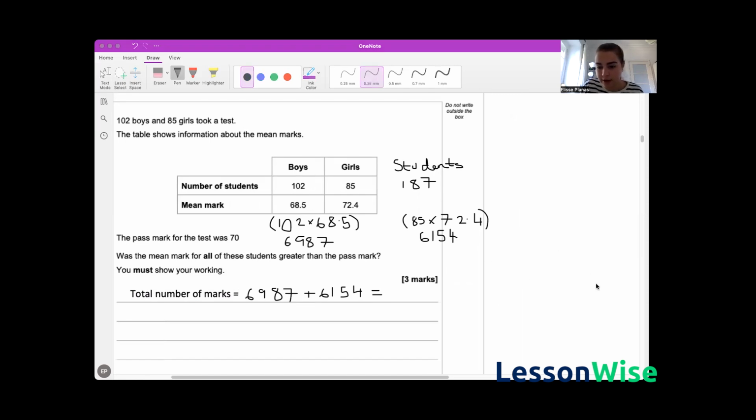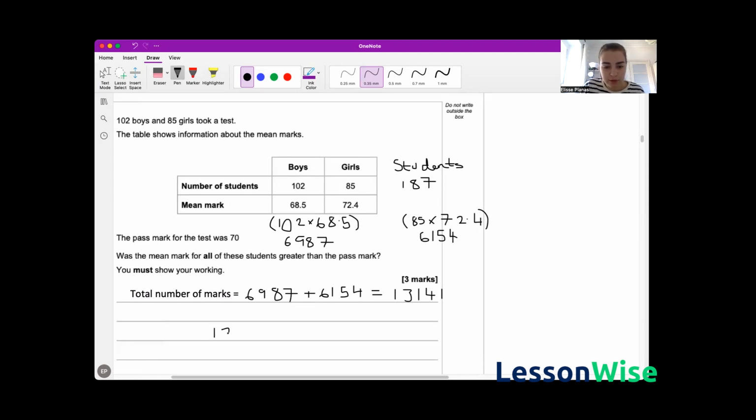Take our calculator again. That's 13,141. So that's the total marks.